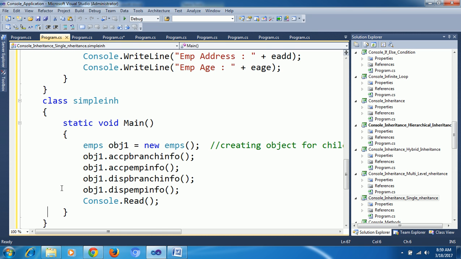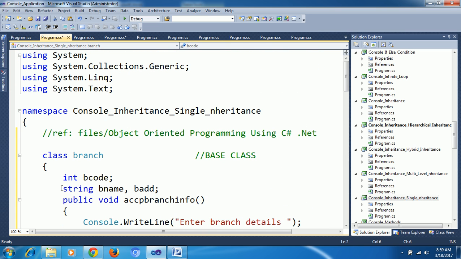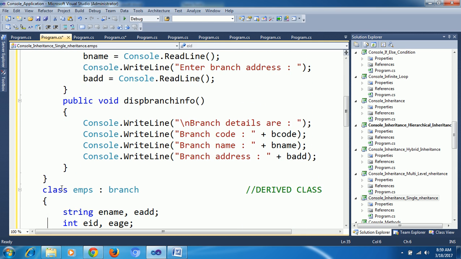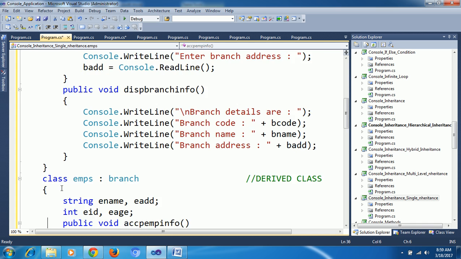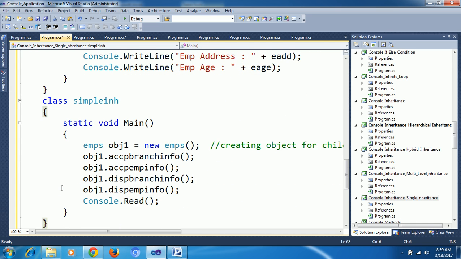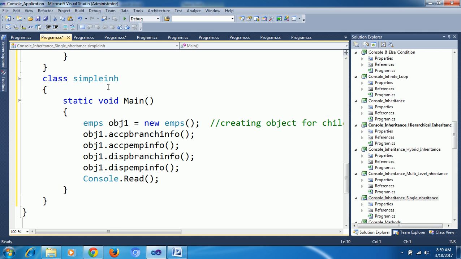This is a small example. I have one branch class and one employee class. From branch to EMBS we are inheriting, and we are able to access what we have from the two. I created an object for EMBS and am able to access branch as well as the other class. Okay, this is simple.